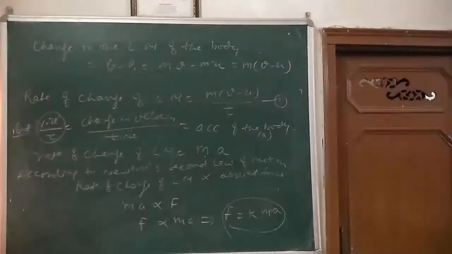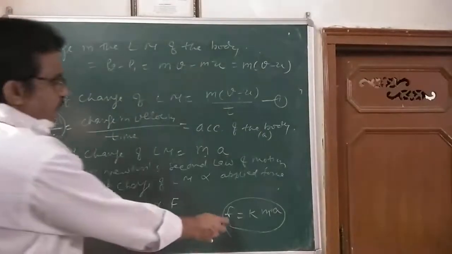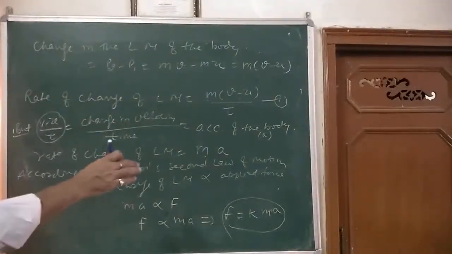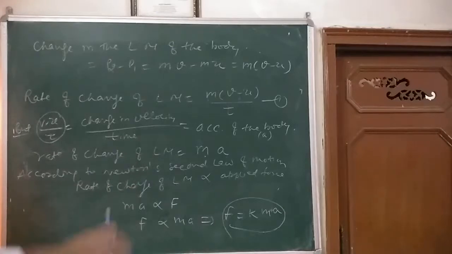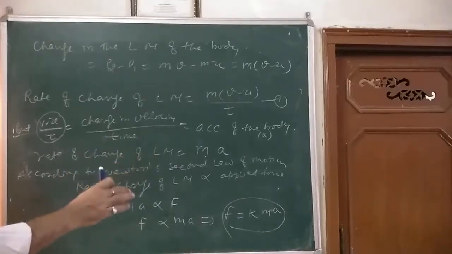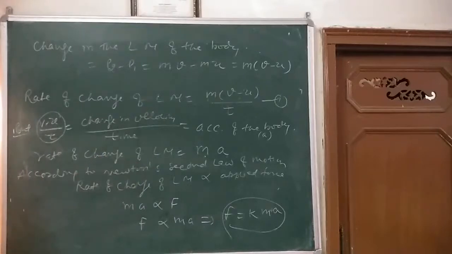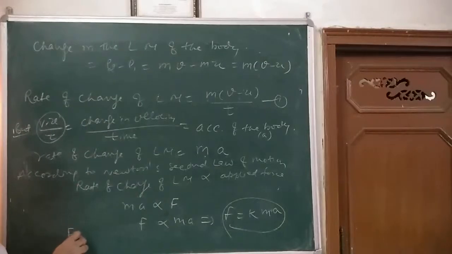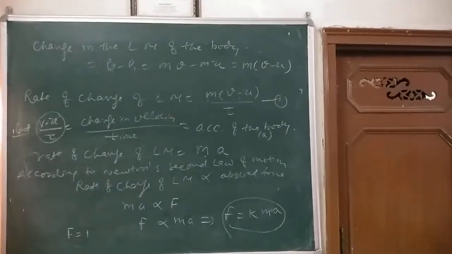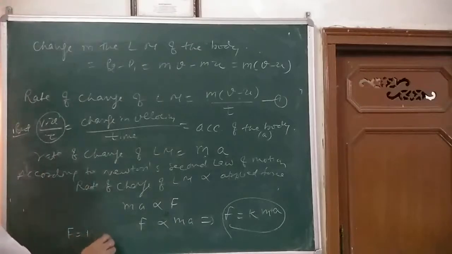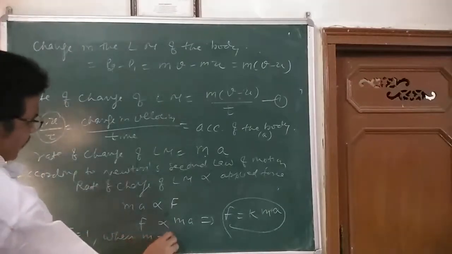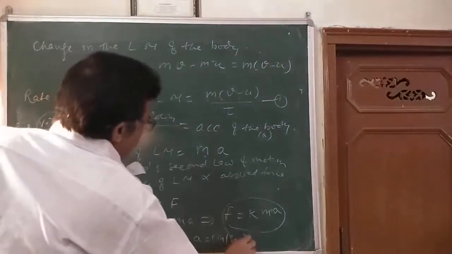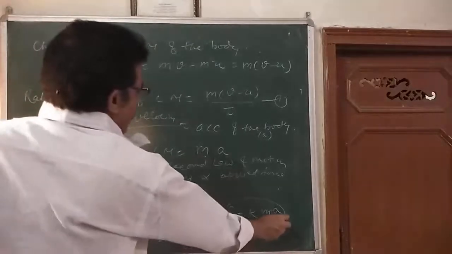Here F is equal to K into m a. So K is the constant of proportionality. It depends on the units adopted for measuring the force. Suppose F is equal to 1 when m is equal to 1 kg and acceleration is equal to 1 meter per second square. मास को भी 1 ले लीजिए, A को भी 1 ले लीजिए.